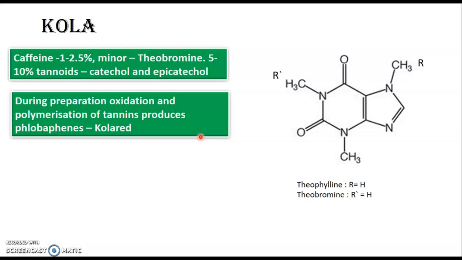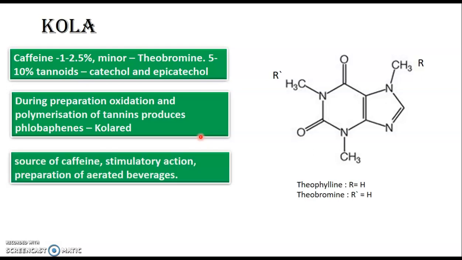During preparation, oxidation and polymerization of tannins produce the flavophenes, which are now cola red. In case of cola, what is produced is cola red, and this cola red gives the color to the plant, and it is also a source of caffeine. Previously it was used in Coca-Cola. That's the name cola because it was used in aerated beverages.